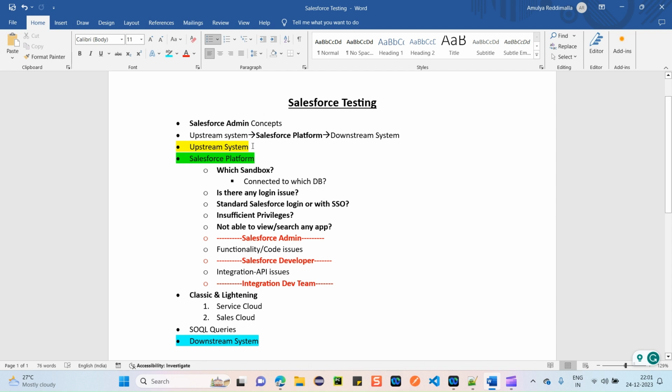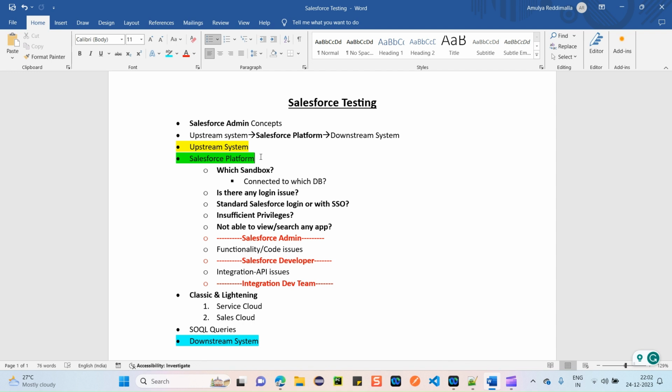For example, what might be the upstream system? If any person is having an issue, we can take the service cloud. What is the main purpose of the service cloud? If the customer is facing any issue, then he will call a particular call center agent. Then the agent should go ahead and create a case for that particular customer and get that case resolved as soon as possible.